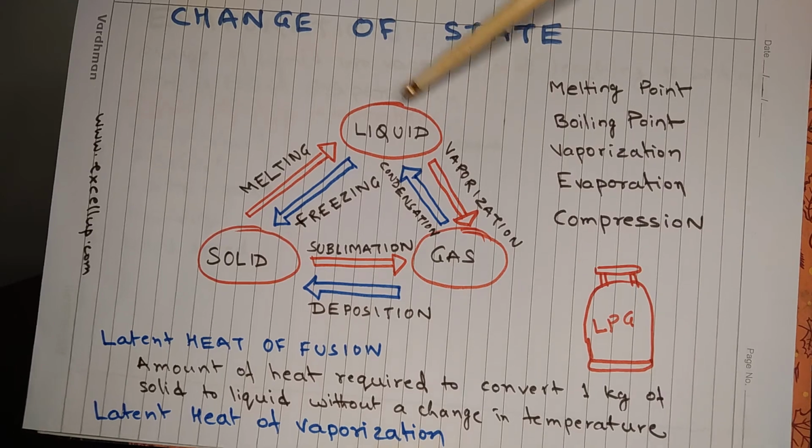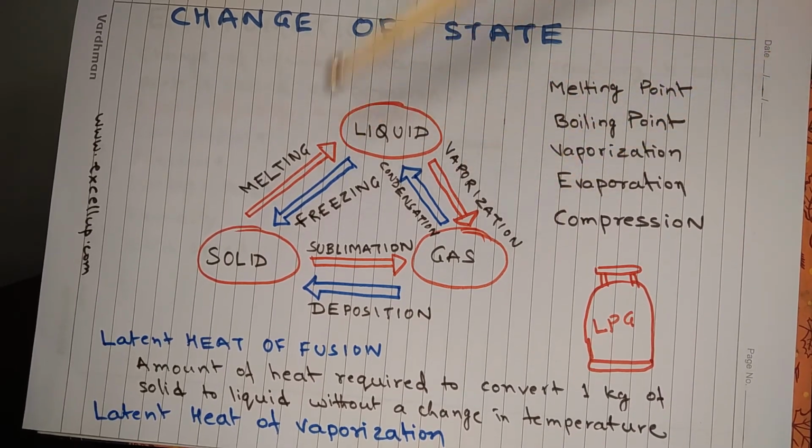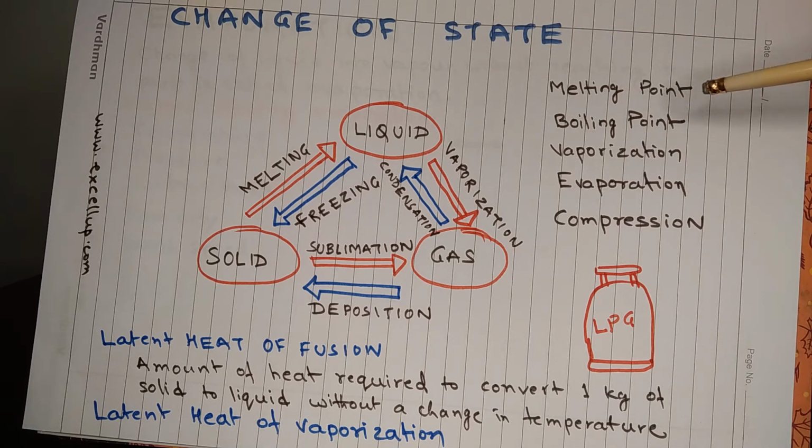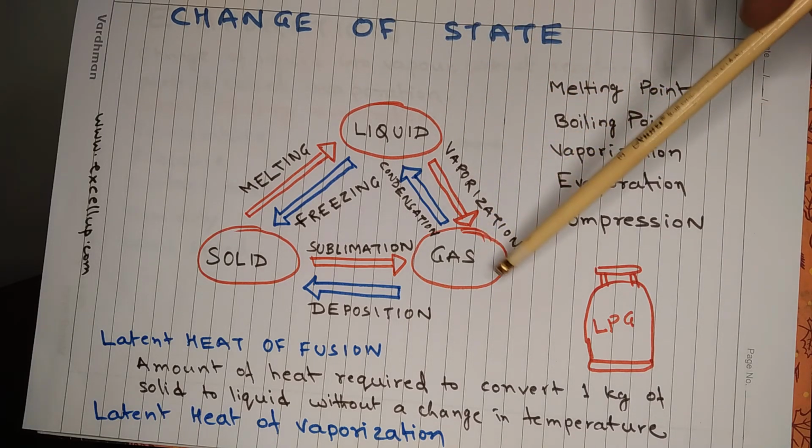When heat is supplied to a liquid, the same thing happens: the particles of the liquid gain kinetic energy and break free. The kinetic energy is enough to overcome the force of attraction, so the liquid turns into vapor, and this process is called vaporization. The temperature at which vaporization starts, or the liquid starts to boil, is called the boiling point of the liquid. Okay. The opposite of this process is called condensation.